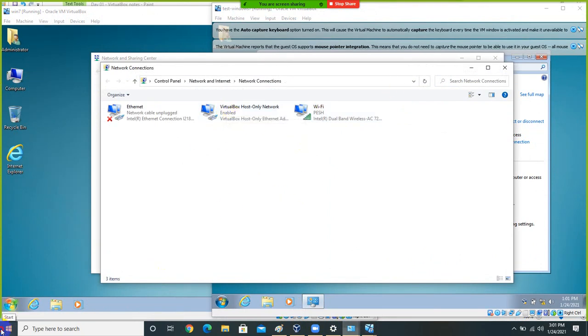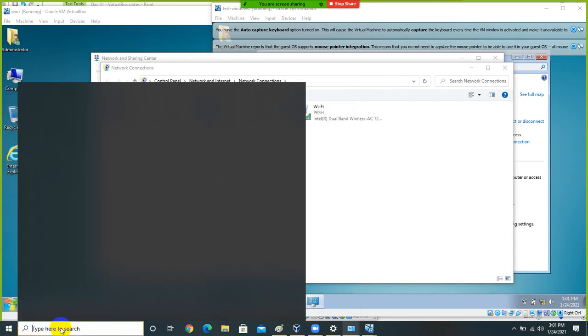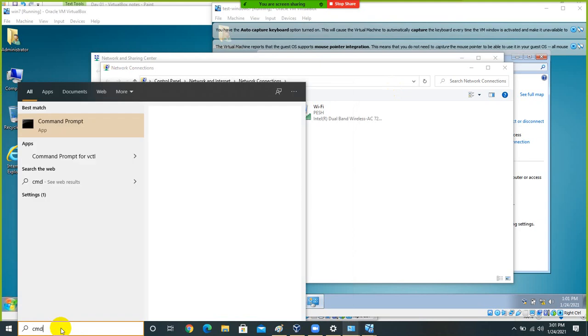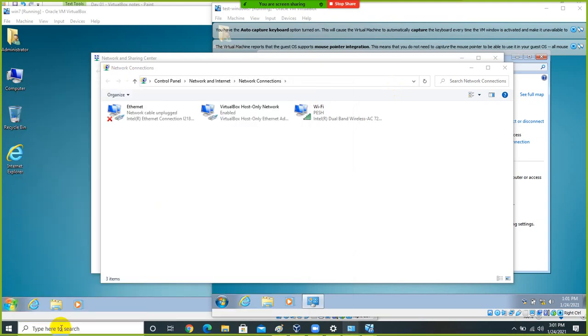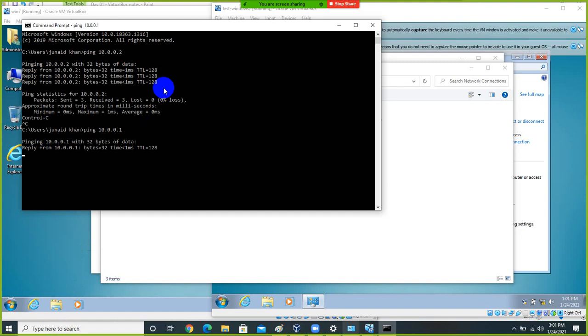So if I want to check the connectivity, let me show you. I would be able to ping my machines. You can see here 10.0.0.2 and 10.0.0.1.